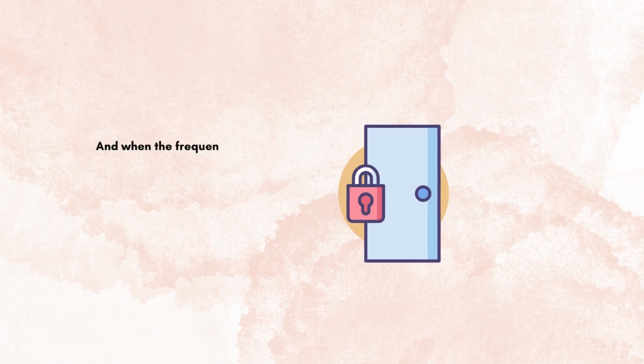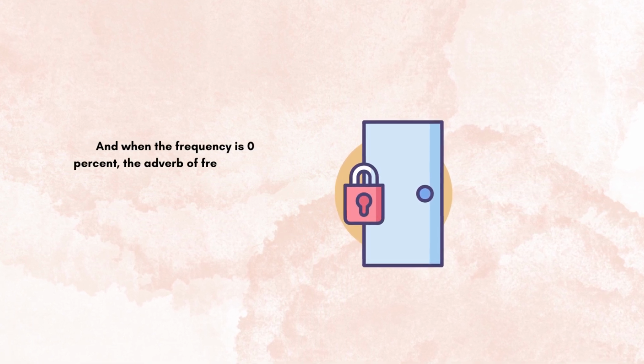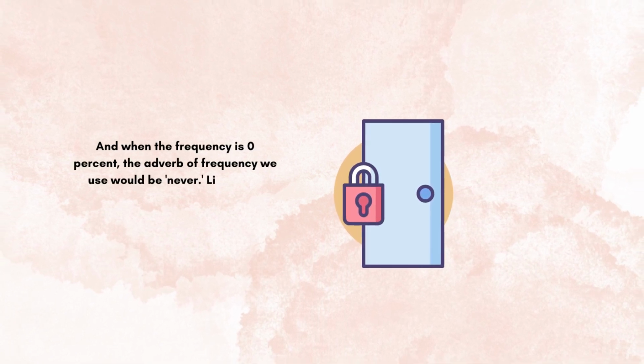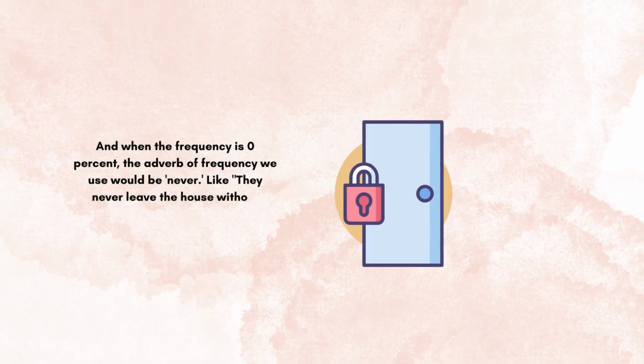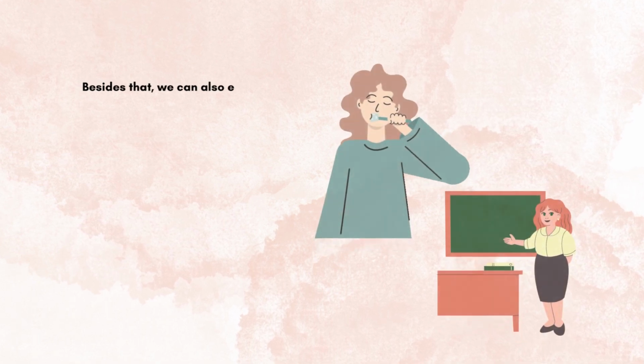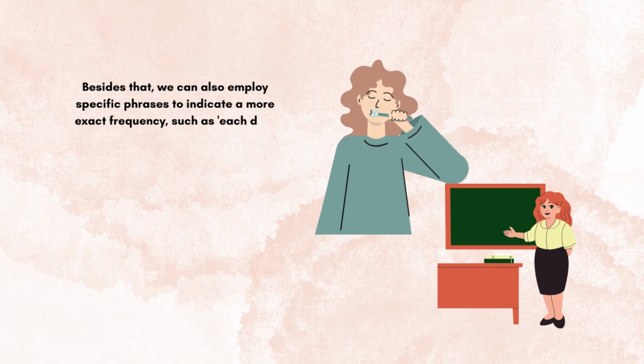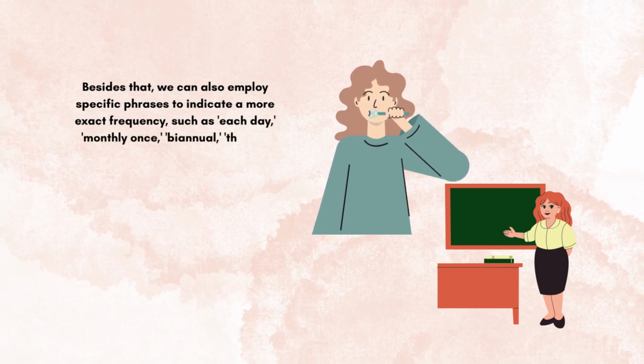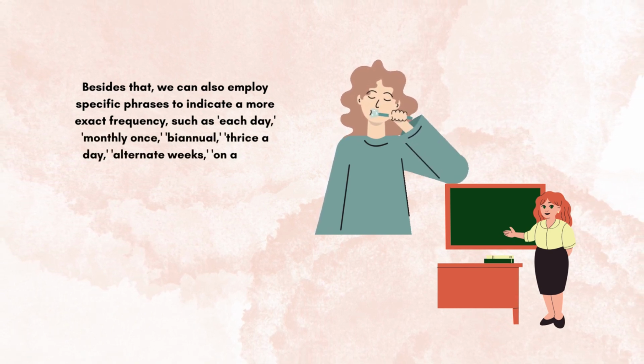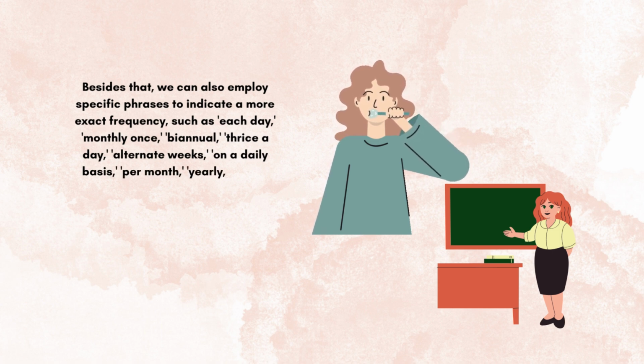And when the frequency is 0%, the adverb of frequency we use would be never. Like, they never leave the house without locking the front door. Besides that, we can also employ specific phrases to indicate a more exact frequency, such as each day, monthly, once, biannual, thrice a day, alternate weeks, on a daily basis, per month, yearly, and so forth.